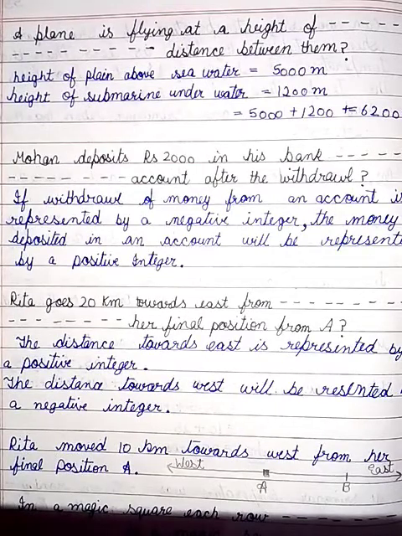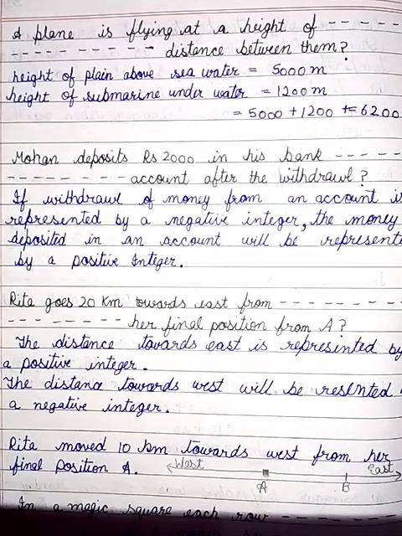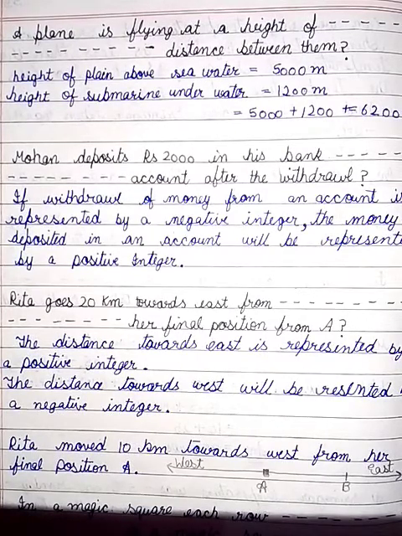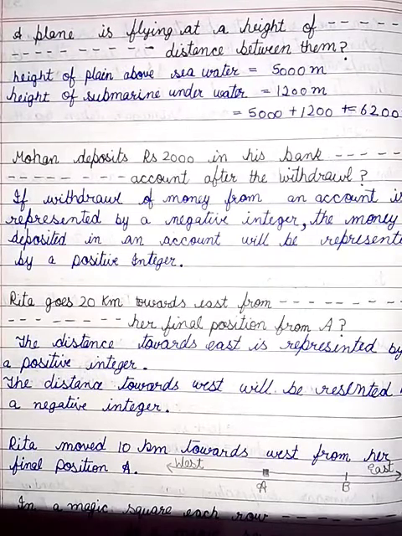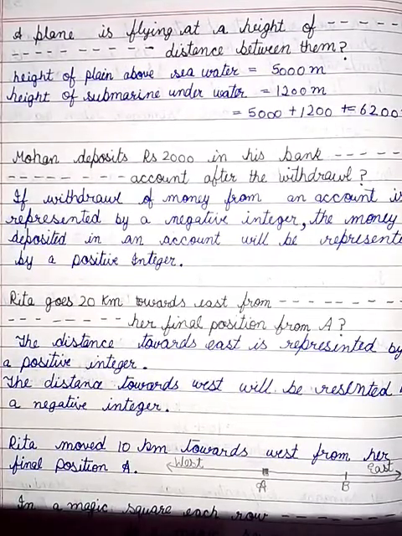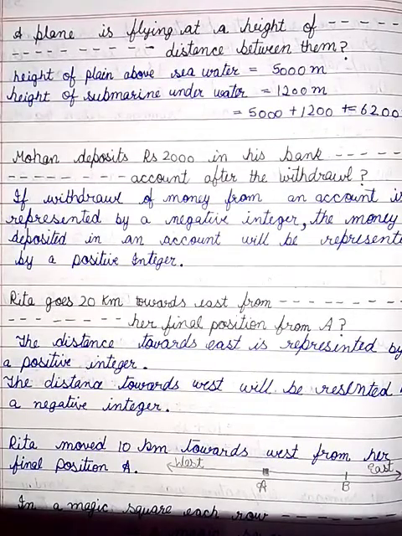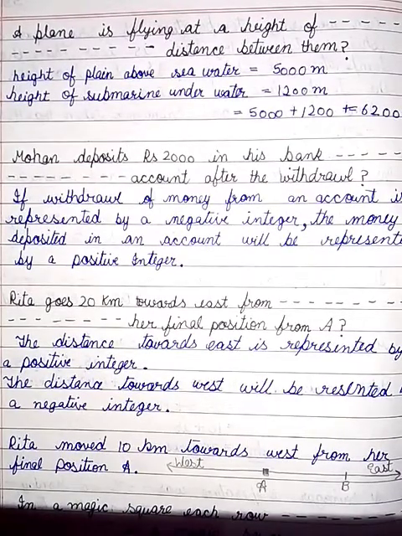The height of the plane above sea level is 5,000 meters. The depth of the submarine underwater is 1,200 meters. We will add the distance between them: 5,000 plus 1,200 is equal to 6,200 meters.